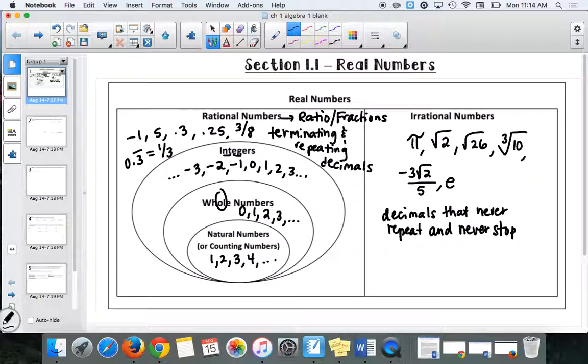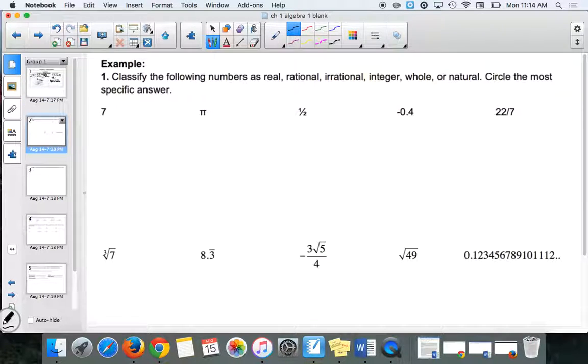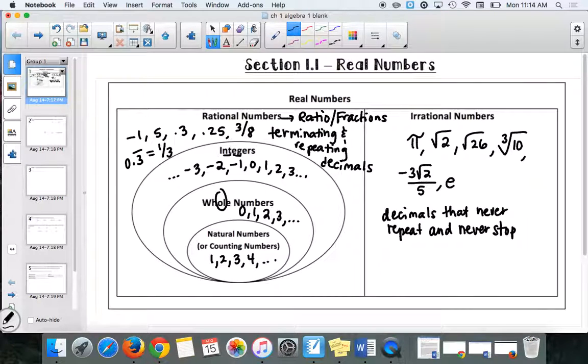So let's use this Venn diagram. So you guys have the next little bit. If I talk about the number 7, I want to say all the different classifications that 7 is. So where I start for number 7 is in the most center that I can possibly be. I start here. It's a natural number, correct? Did you guys see it? 7 is a natural number. Now what else is it because it's inside that Venn diagram? It's a natural number, it's a whole number, it's an integer, rational, and real. It's a lot to write down, isn't it?